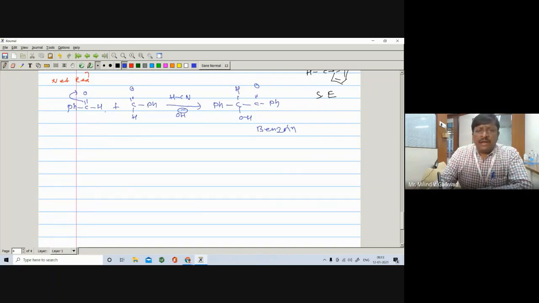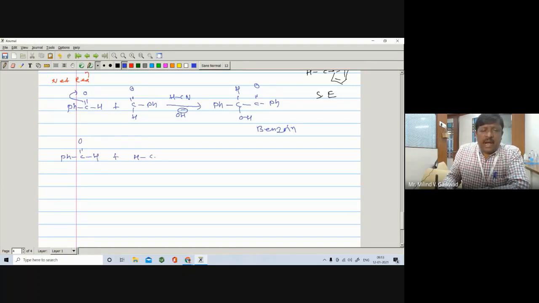Why? In the Grignard reagent, we have seen that in RX you have R positive, but you make it negative, right? So the carbon has the negative charge. So here, let us see the name reaction, that is the benzoin reaction. So in this one, Ph C double bond O and here is H, benzaldehyde.